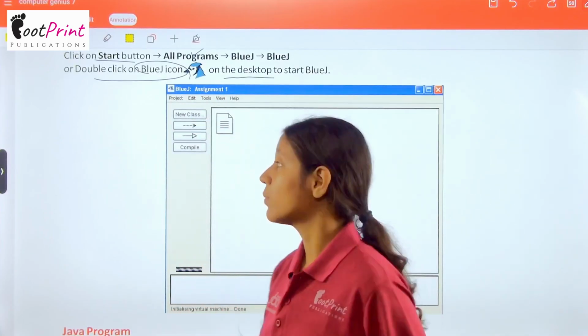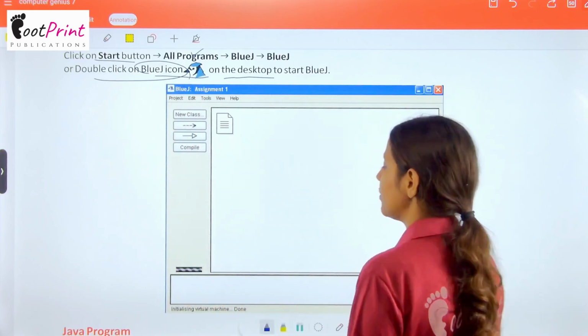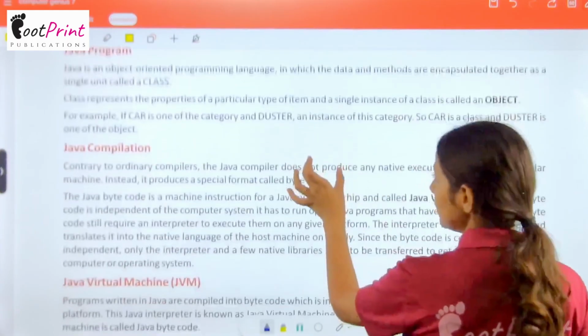And you will see this is how your BlueJ first page will look.